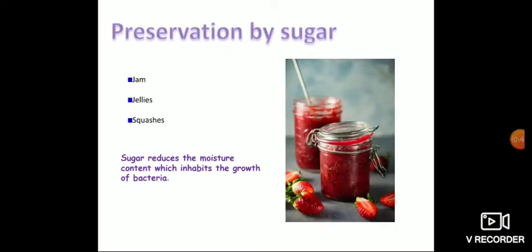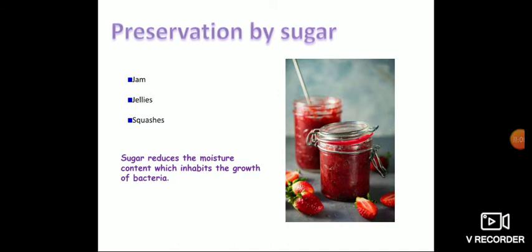And the next one, preservation by sugar. You can find jam, jellies, squashes. These items are preserved with sugar. Why?